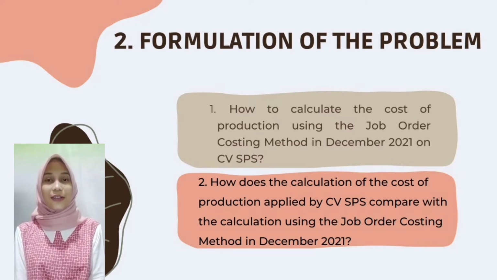How does the calculation of the cost of production applied by CVSPS compare with the calculation using the job order costing method in December 2021? This research is limited to calculating the cost of goods for brochure and stop maps products in December 2021, because these two products are the most ordered products in December 2021.